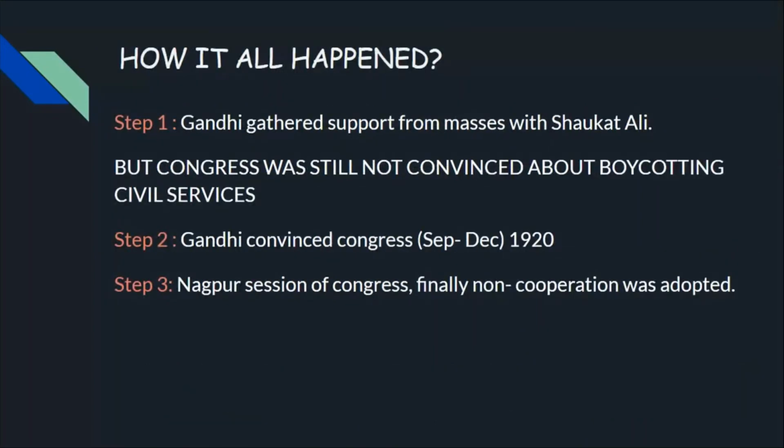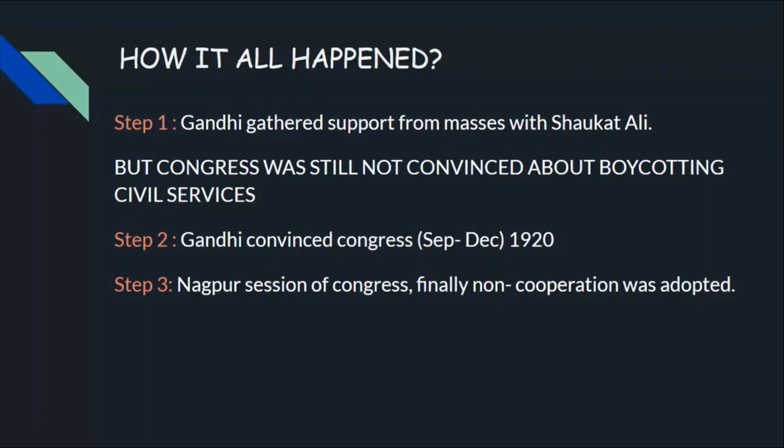How did it all happen? Gandhiji gathered the masses with Shaukat Ali. He convinced everyone, but Congress was still not convinced because it told them to boycott. Boycott means not to use it and not to participate. So he said to boycott the civil services. He also told them to boycott council elections, but Congress wanted to participate in council elections. So they could not boycott it.